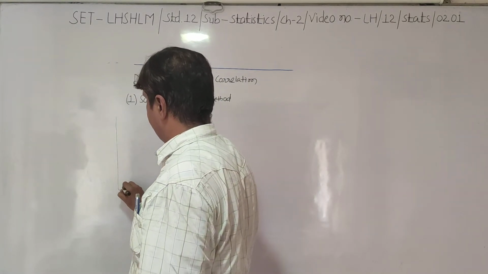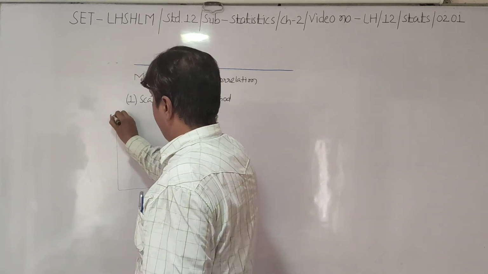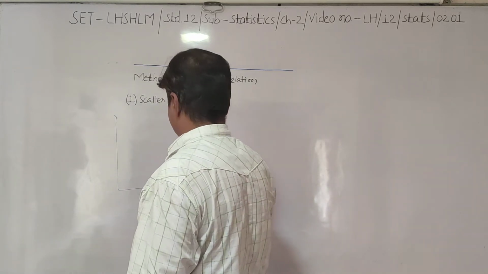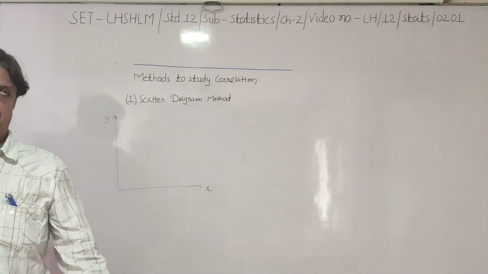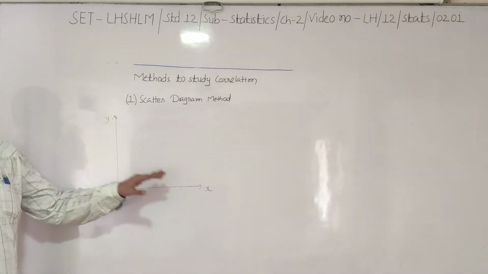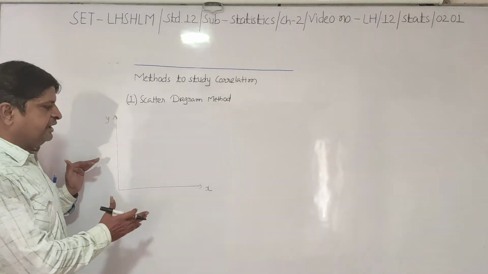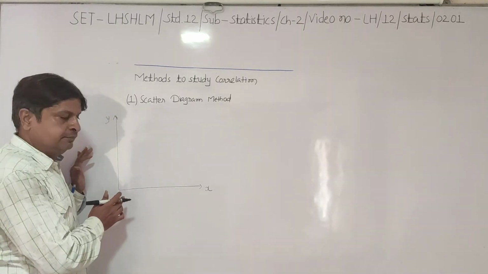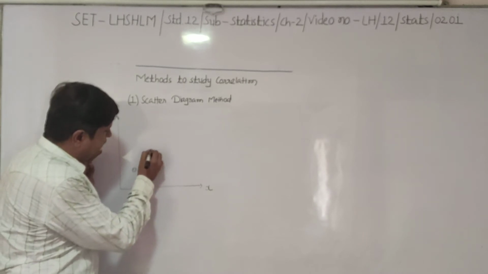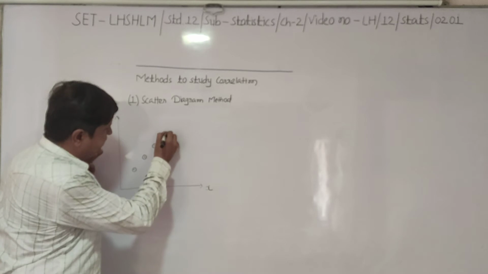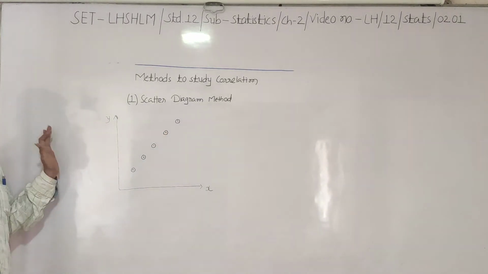See here, all the values of two variables x and y are plotted on two axes. The names given are x and y. We have drawn two axes, x and y. Now all the values will be plotted here. Suppose I am plotting all the values, and I get the points in this way. 5 values are given to us, and I have plotted all of them here.